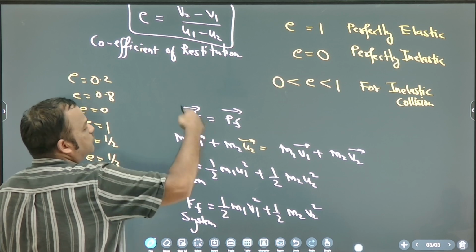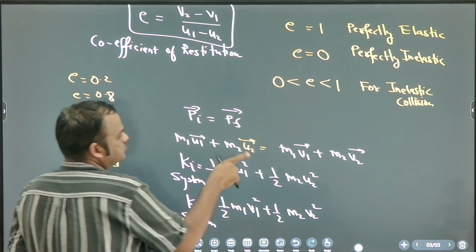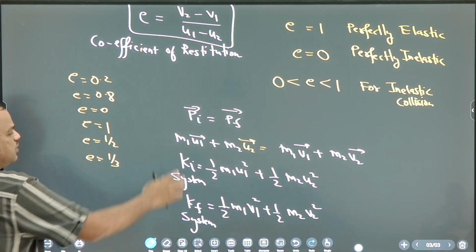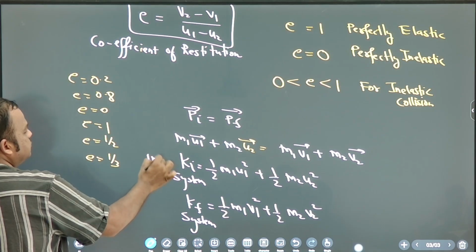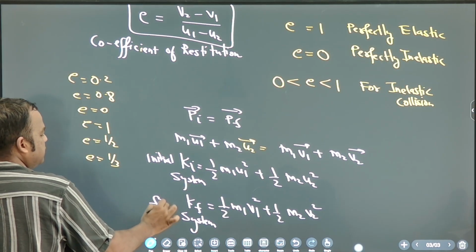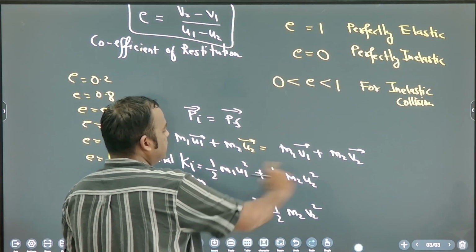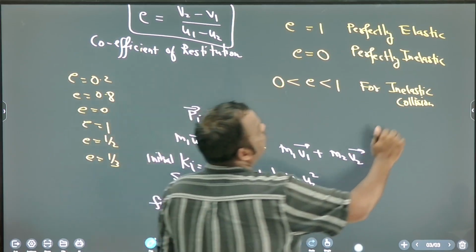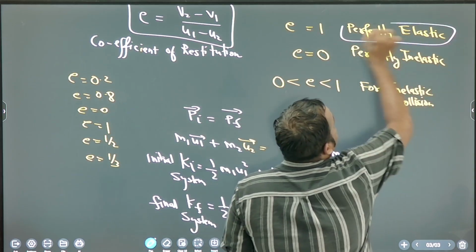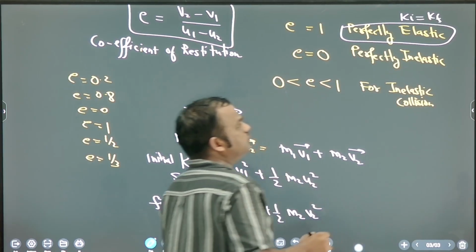So momentum initial is equal to momentum final. Not all for kinetic energy of the system: initial kinetic energy and final kinetic energy are equal in perfectly elastic collision. Perfectly elastic means K initial is equal to K final.